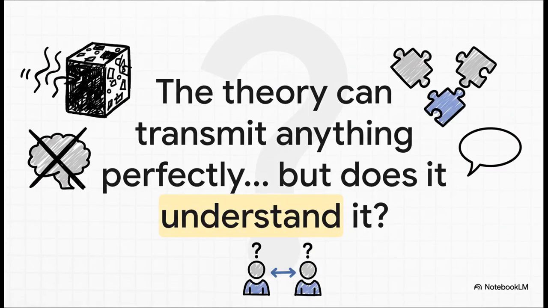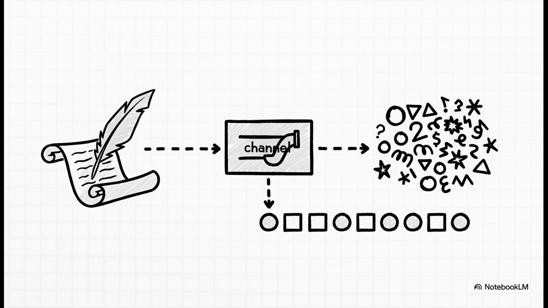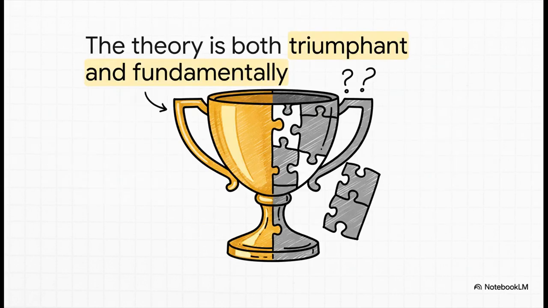So, the theory can send anything perfectly, but does it understand any of it? The answer is a hard no. It sends Shakespeare's sonnets and total gibberish with the exact same perfect precision. It can't tell the difference. And that's the big paradox, right? Our global network works because the theory has no idea what it's carrying.